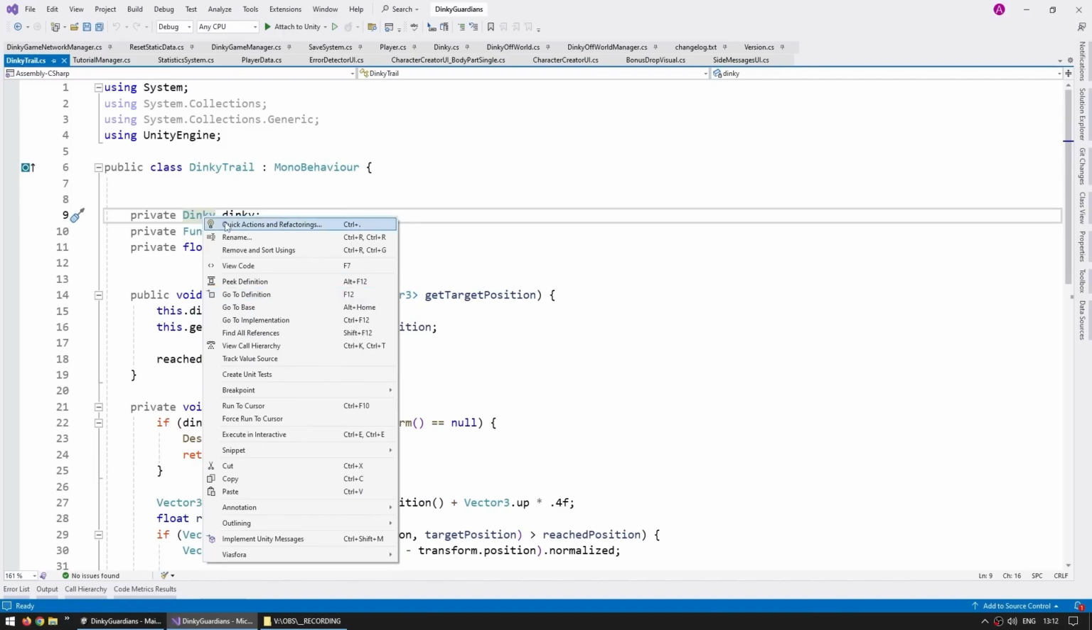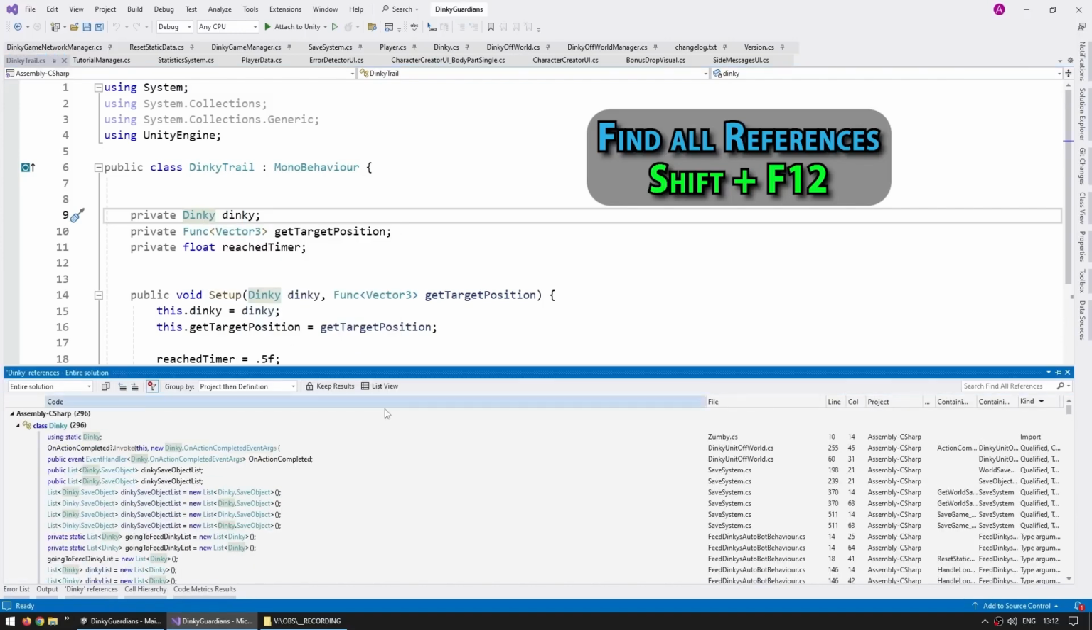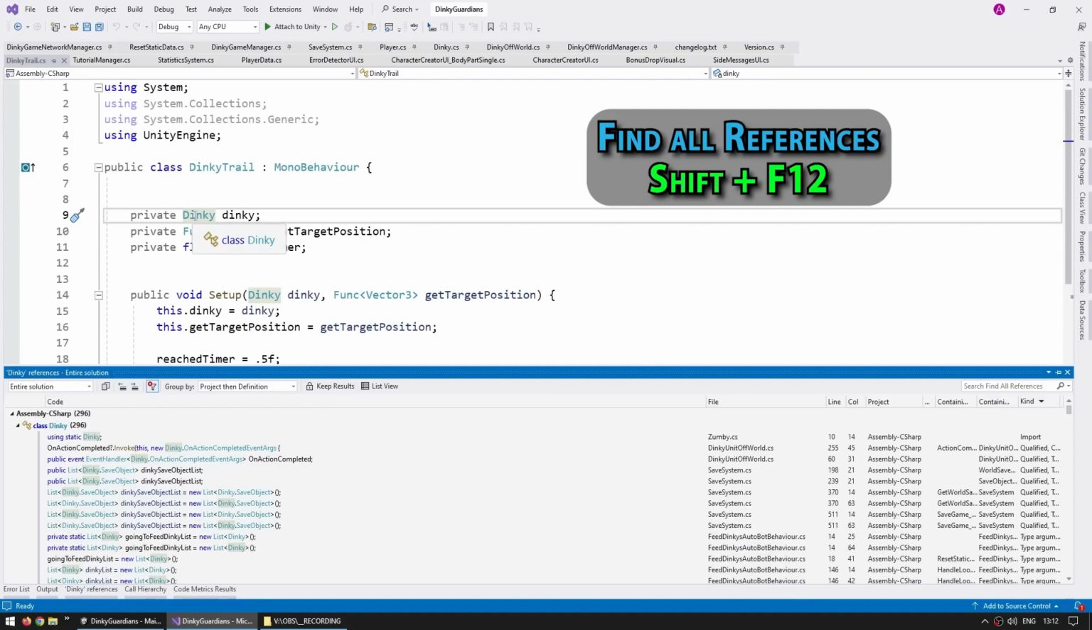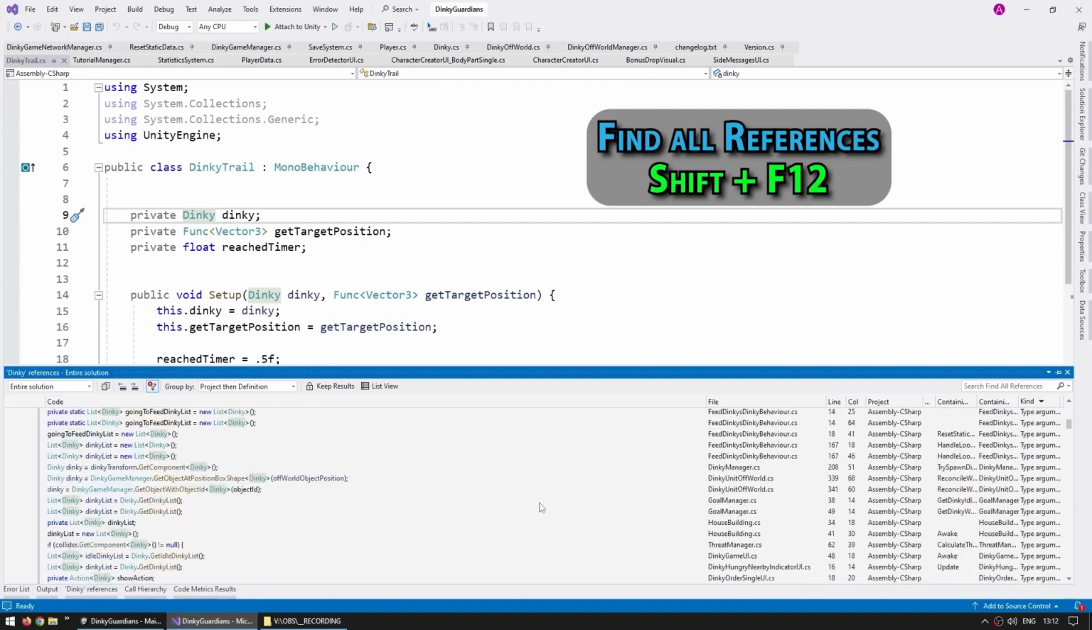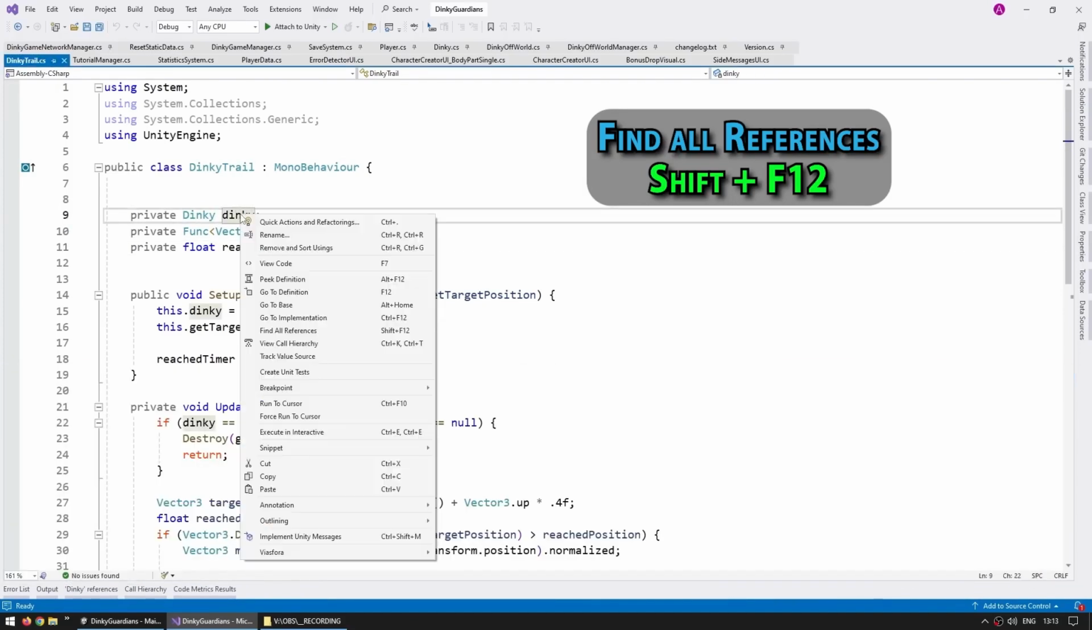Now, since we're here with the mouse, one really useful one is over here, the find all references. When you click on this, it is going to show all of the references to that type. So this can work with whatever is under the cursor. So in this case, I select the Dinky class. So this is going to show me all of the places in my entire code base where the Dinky class is being used. Or alternatively, you can put it just on a field.